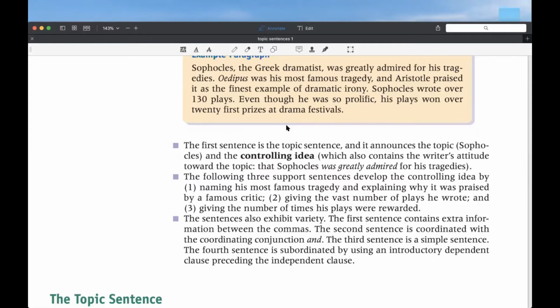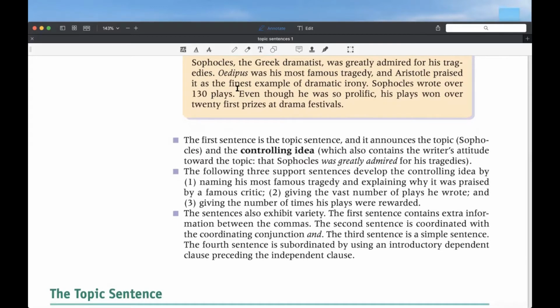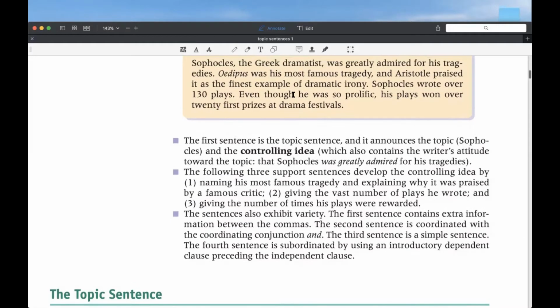So, can you see the first sentence? We have Sophocles, and then we have the great dramatist, right? Was greatly admired for his tragedies. So, what do you think here is the topic sentence? That he was a great writer. He was a dramatist. Yes. All right, that would be then the complete sentence. But what is the topic? Just the topic. Sophocles. Sophocles, right? We can also add the great dramatist, right?